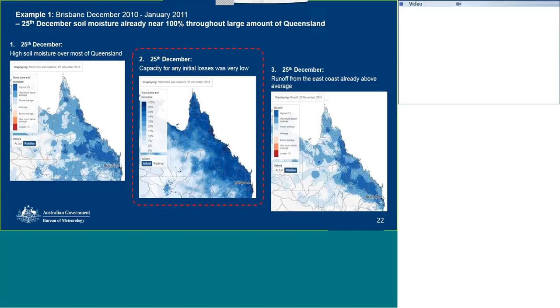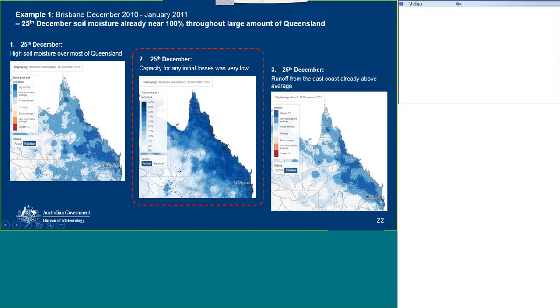Next, we move to the second visualisation here, where we see that the capacity for any initial losses was very low, as indicated by the absolute values of root zone soil moisture. Note that in the second visualisation, we're looking at actual soil moisture, so dark blue represents 100% soil moisture, white is 0% soil moisture, as indicated in the legend there. From this visualisation, we can see that there are large regions at or near 100% soil moisture, and so the capacity for initial losses was very low across the Brisbane region.